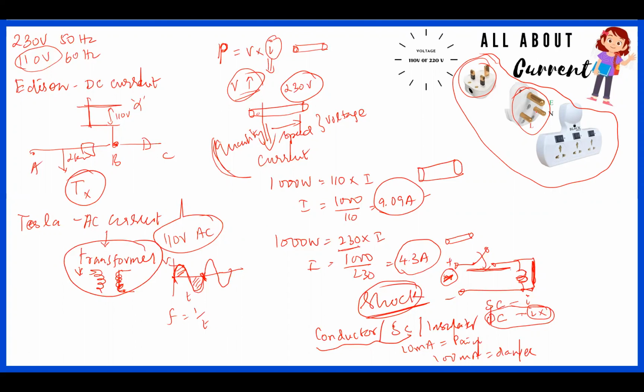Right? So this is a 3-pin plug. One part is your line. This is called neutral, line and neutral. Because it's AC, we call it line and neutral. If it is DC, we call it positive and negative. So it's nothing but high potential, low potential. Just like water flows from high to low, current always flows from a high potential to a low potential. That means when you connect this one to the plug, the current will flow here to the bulb, for example. Then it comes back and finishes in the neutral here. It's a typical configuration for a system here.